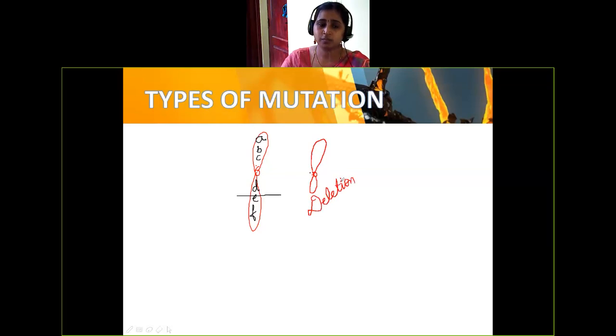Same, what happened in this case: it's going to duplicate or double up, like EF. It's going to add up. Then you can see extension in the chromosomal arm. So it is also abnormal. The normal chromosome is A to F only. Here, EF is duplicated, so the arm will be enlarged. Based on this, we are going to classify. This is the physical structure of the chromosome. I'll show you now.